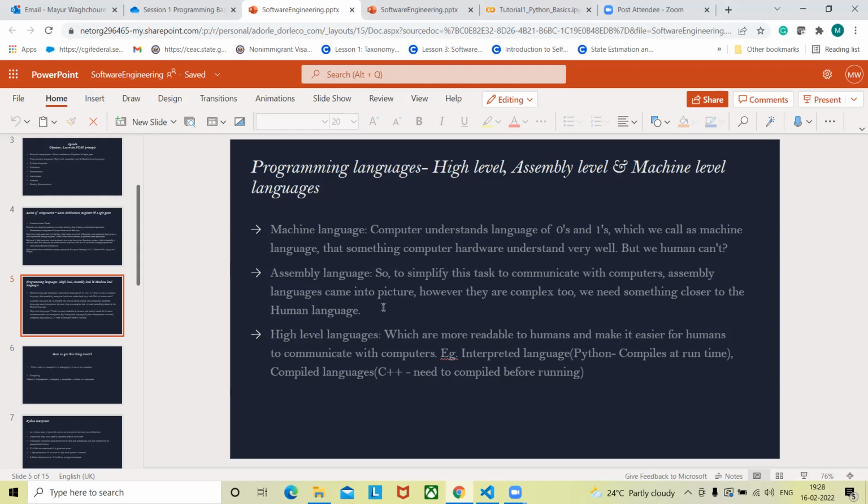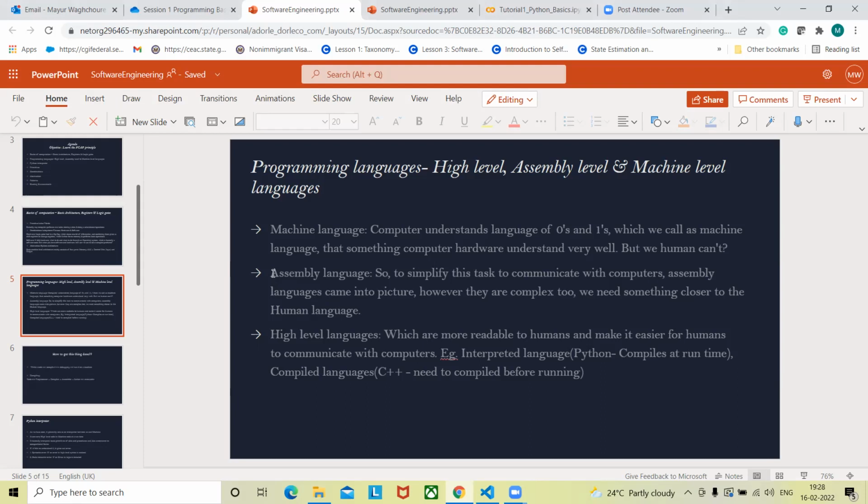Assembly language is some sort of intermediate language that is not that readable to humans, but it's easy to write. We could give instructions or develop complex programs using assembly level language, and then by passing it through an assembler, it gets converted into machine language, which the computer can understand. So this is the second language.